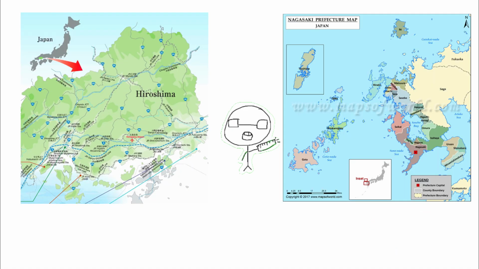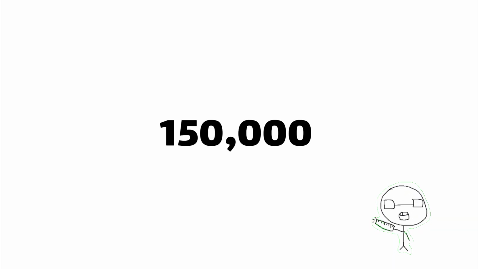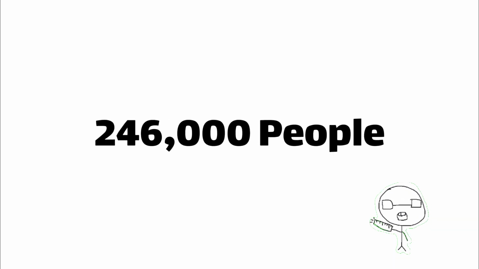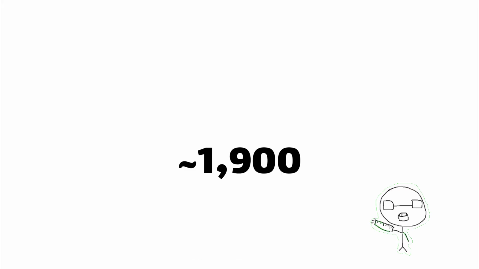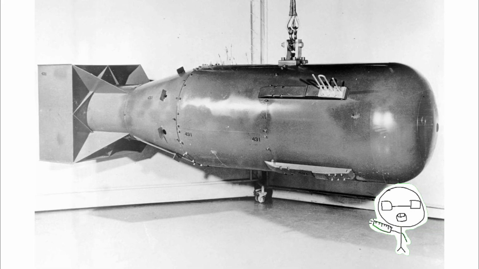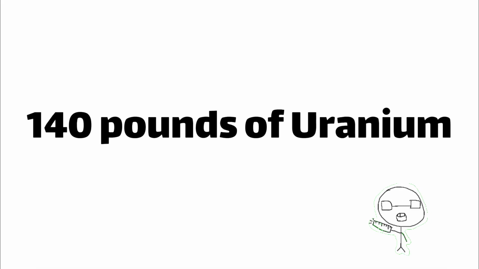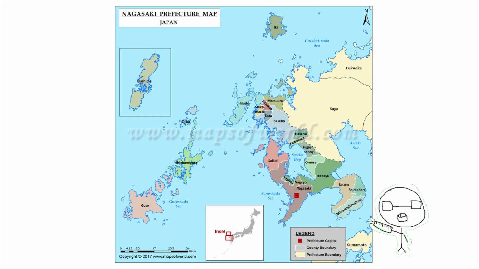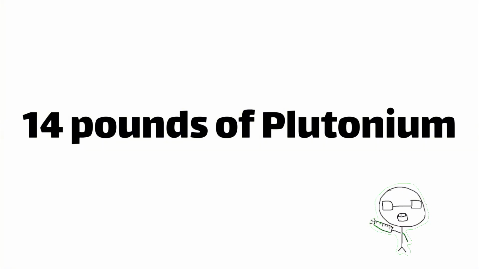So, an example of an atomic bomb are the bombs used on Hiroshima and Nagasaki. The Hiroshima and Nagasaki bombings killed around 150,000 to 246,000 people. In Hiroshima, about 1,900 are believed to have died from cancer that came from radiation from the bomb. Little Boy, the bomb dropped on Hiroshima, had around 140 pounds of uranium, and Fat Man, the bomb dropped on Nagasaki, had around 14 pounds of plutonium.